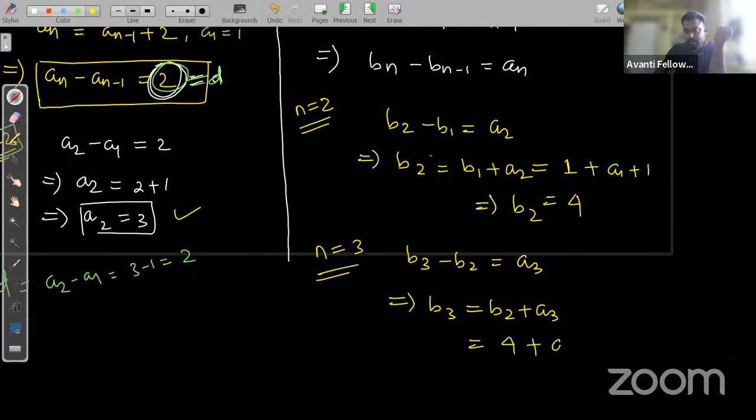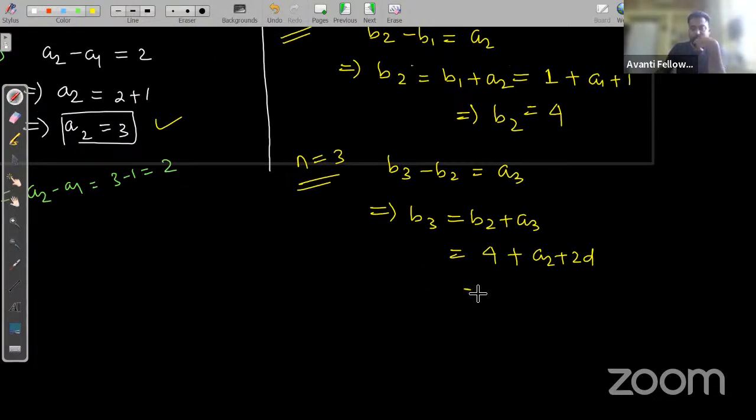That is a2 plus d, right? A3 is a2 plus 2d? Sorry. So that is 4 plus a2 which is 3, plus 2 into 1, right? So 2d. So that is 4 plus 3 plus 2, that is 9. So n is equal to 3, we are getting 9.